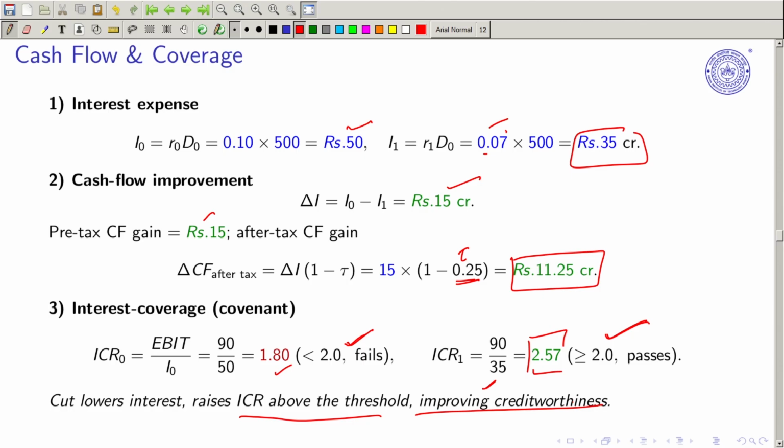So this is what it implies. It implies in two ways. In macroeconomics, those who are studying economics may not be able to get such examples, but I have tried to connect these examples with some people. We are not just measuring the interest expense; when the rate of interest is low, it leads to the creditworthiness of the firm. So this is what it implies here, greater than 2.